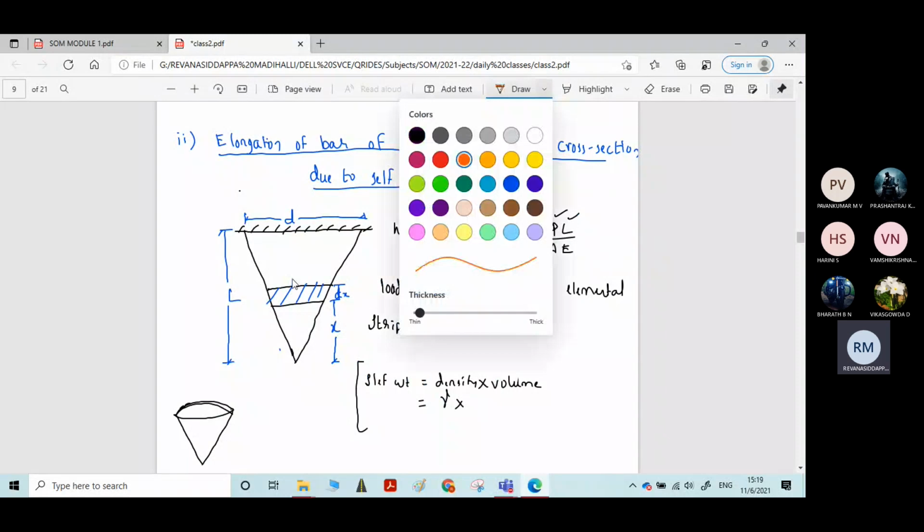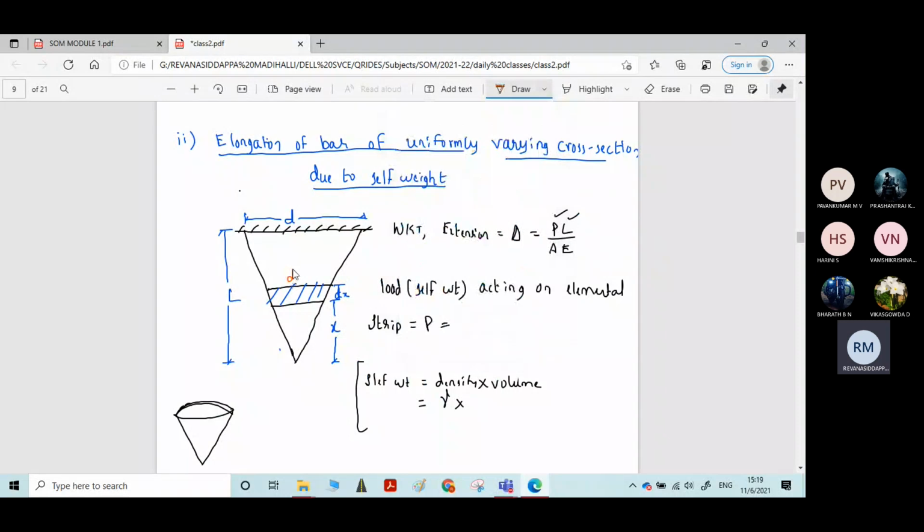Now let us assume the diameter at the section, or the diameter of the elemental strip, as D. Here initially we assumed this diameter as D only. So let us change the notation. Let us take the initial diameter at the starting point as capital D and at the elemental strip as small d. Now we want to calculate the weight of this conical shape of the element.